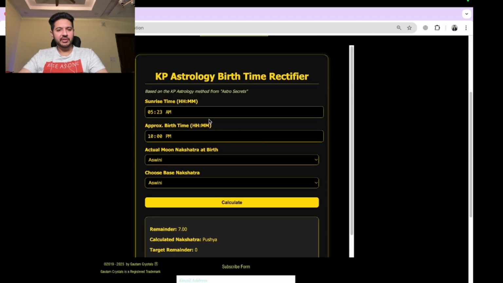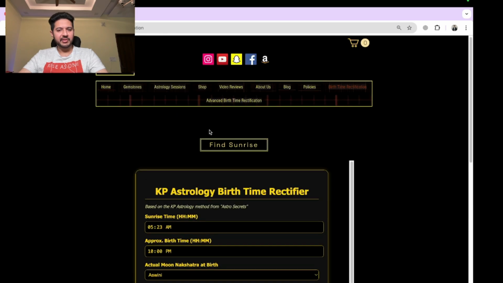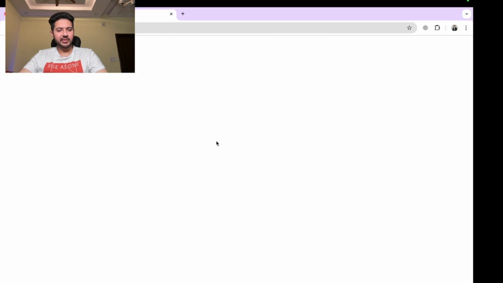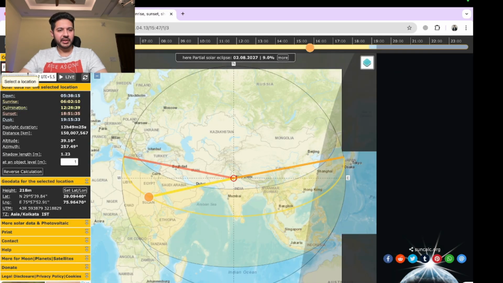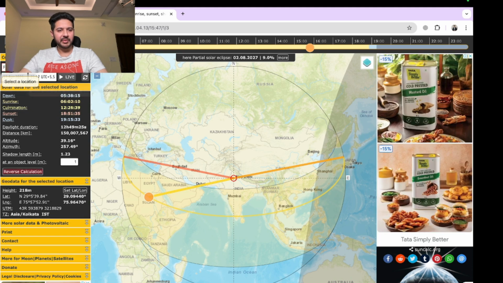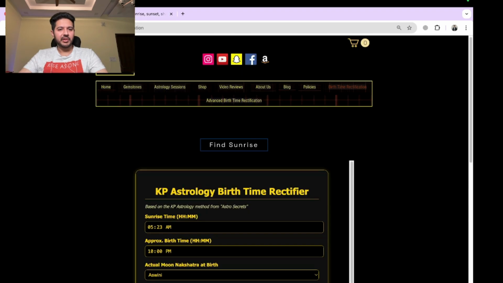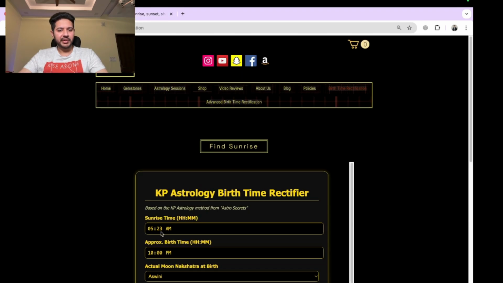Now in this one, firstly you have to enter the sunrise time. How to find this one out? Well, you click on this link, you will be redirected to this website. Over there you can enter the details and place of birth and you will get the correct sunrise time. Whatever you're getting, make sure that you are entering it correctly.